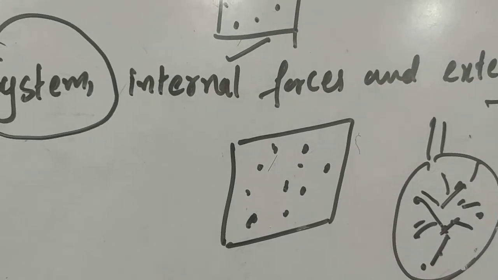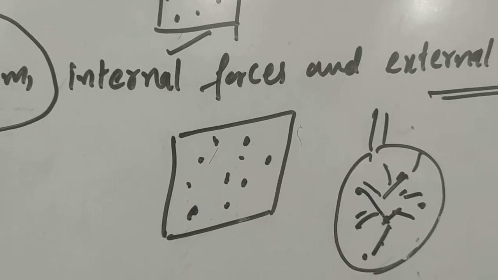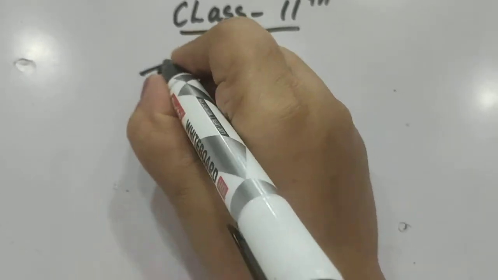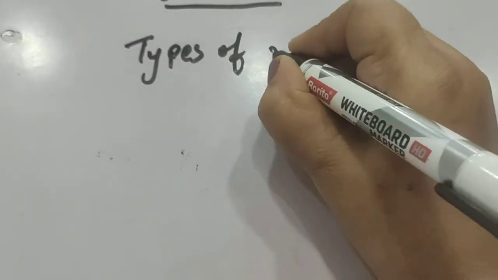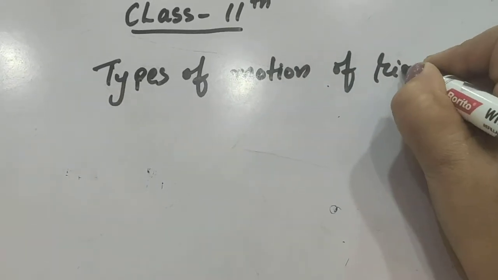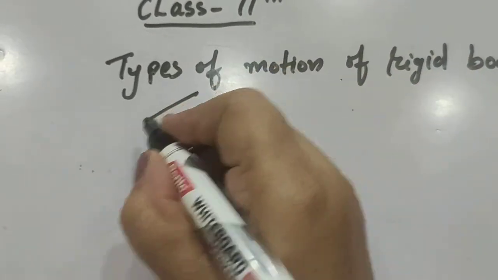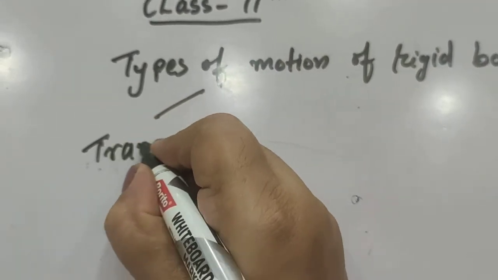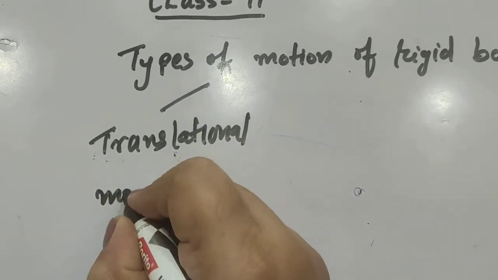Now we will study the kinds of motion which a rigid body can have. Types of motion of a rigid body. A body may have three kinds of motion. The first one is translational motion.